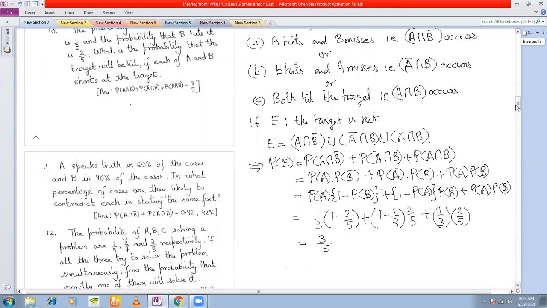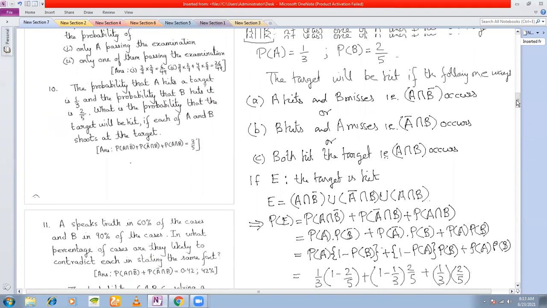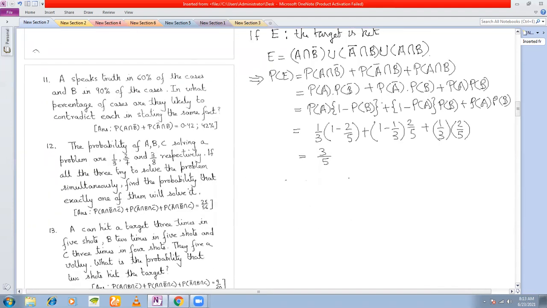Now I told you you cannot do it by P(A union B). Actually, you can do it. I just got it in my mind that you can also do it in this way. P(A union B) is equal to P(A) plus P(B) minus P(A intersection B), right?